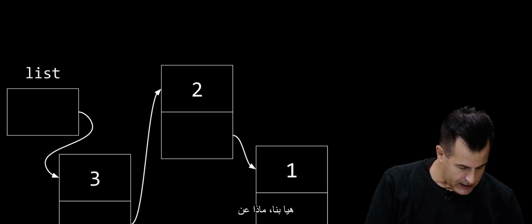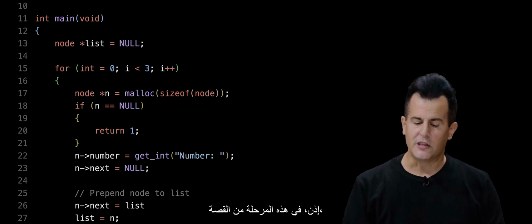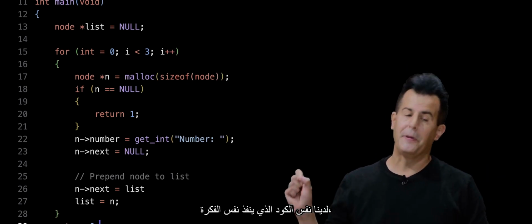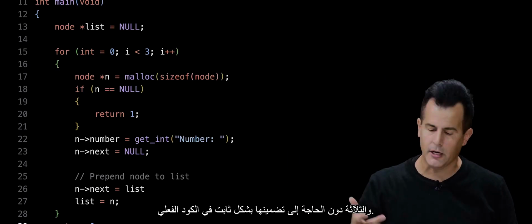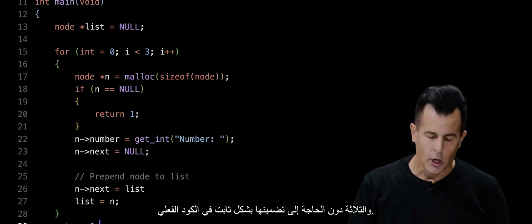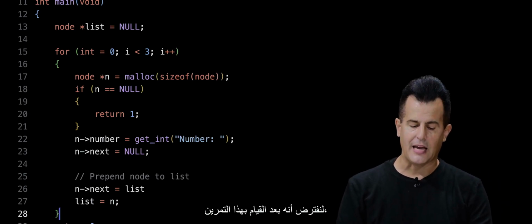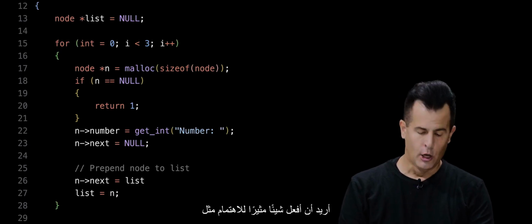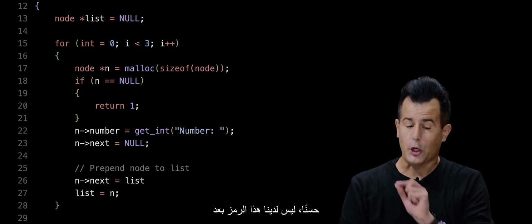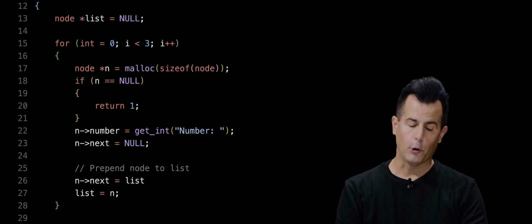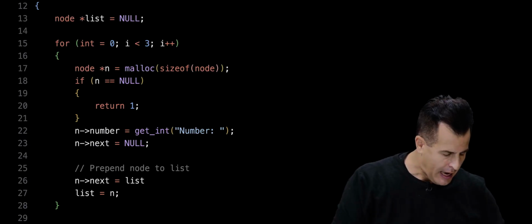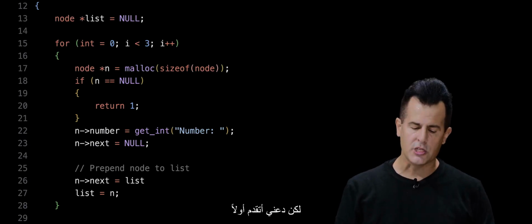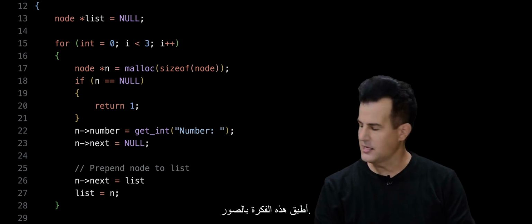So let me go ahead and do this. Let's go back to VS Code here. At this point in the story, we've got the same code that implements that same idea, except I'm using getInt just so that I can dynamically type in the 1, the 2, and the 3 without having to hard code it into the actual code. Suppose that after doing this exercise, I actually want to do something interesting like print the numbers. Well, we don't have that code yet in this version of my program. So let's bring that back. Last time I did this just using a for loop and array notation, and I think I can do that, but let me propose first that I implement this idea pictorially.